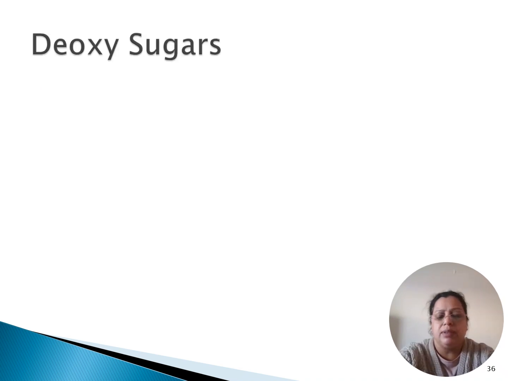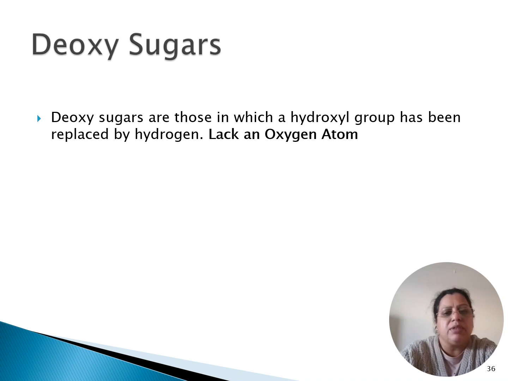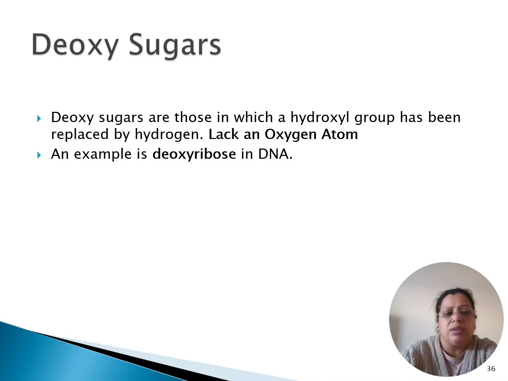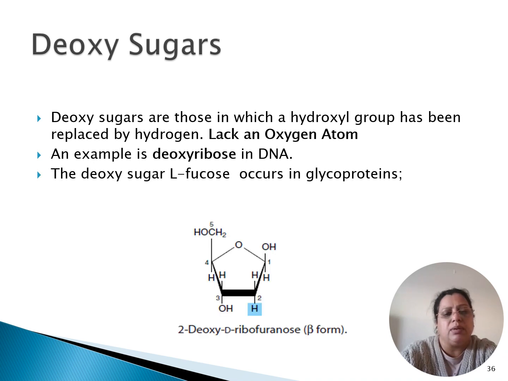Now going ahead with deoxysugars. Deoxysugars are those sugars in which a hydroxyl group is converted into a hydrogen with the removal of water. These sugars are more stable and less prone to hydrolysis because of the absence of the unstable hydroxyl group. So deoxysugars are those in which the hydroxyl group has been replaced by hydrogen, a lack of an oxygen atom. An example is deoxyribose in DNA. It is a very important example, and because of this deoxy nature of the ribose, the DNA is more stable. Another example is the deoxy sugar L-fucose, which occurs in glycoproteins.